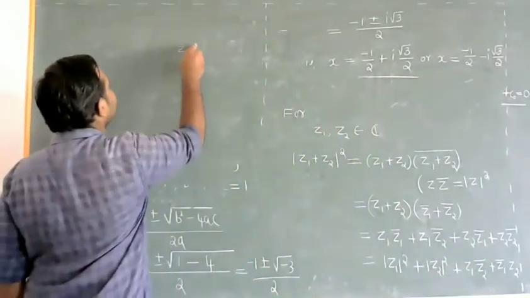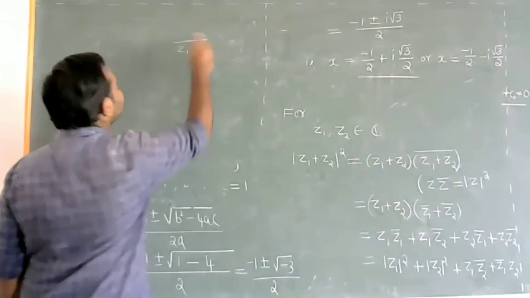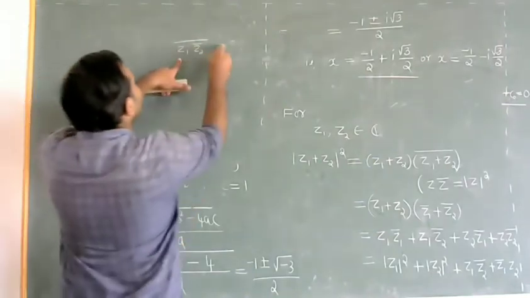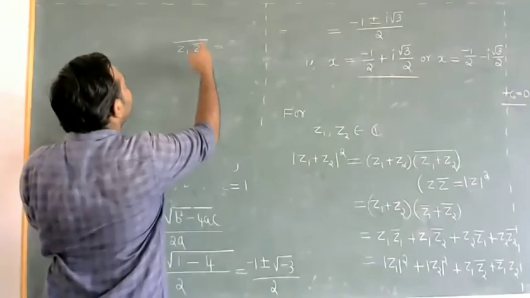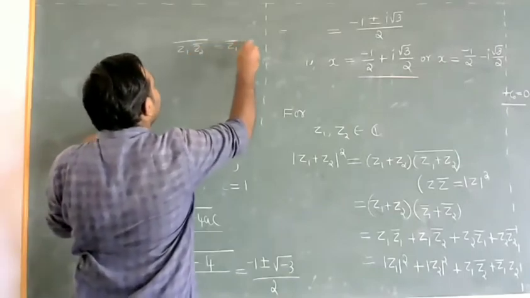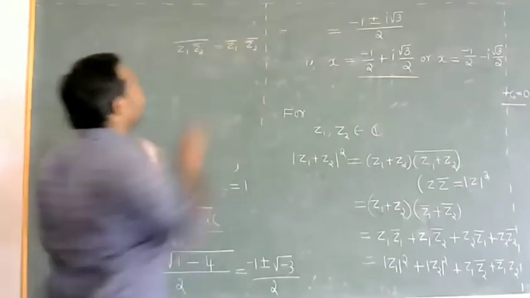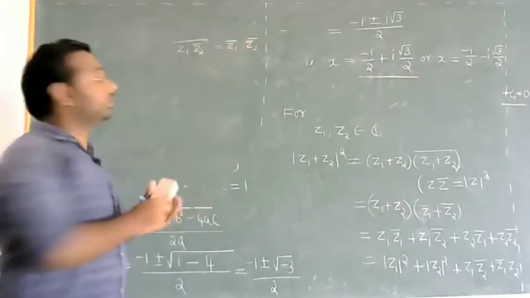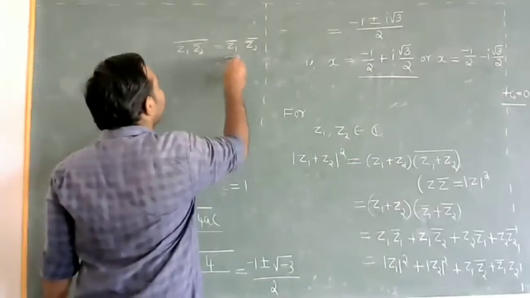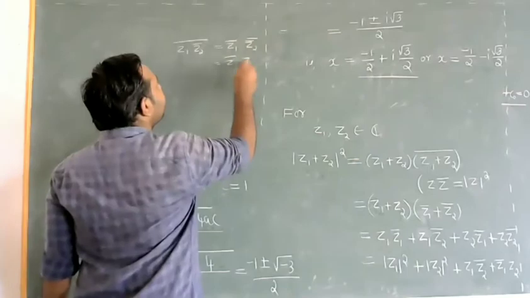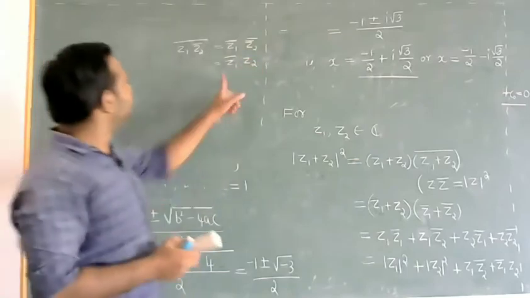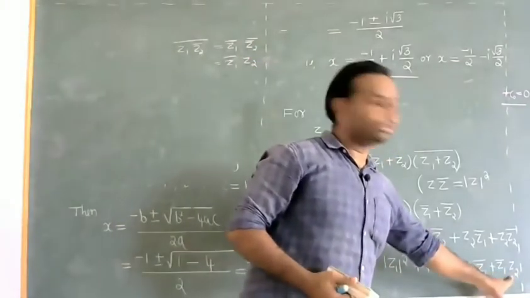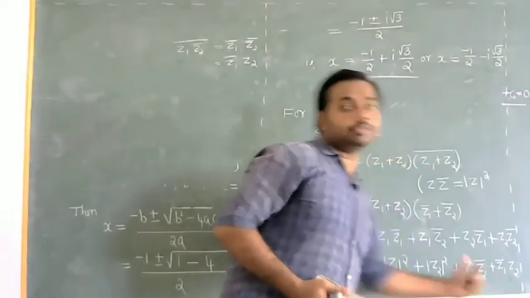What is its conjugate? z1 into z2 bar whole bar means z1 bar into z2 bar bar, so it will be double bar. So it is z1 bar into z2, since z2 bar bar is z2. That means it is nothing but this number. So this is nothing but the conjugate of this.